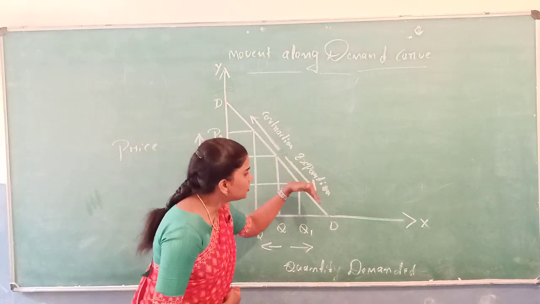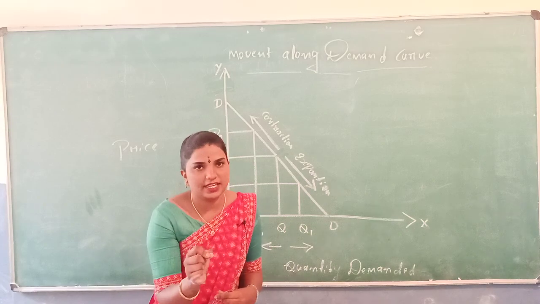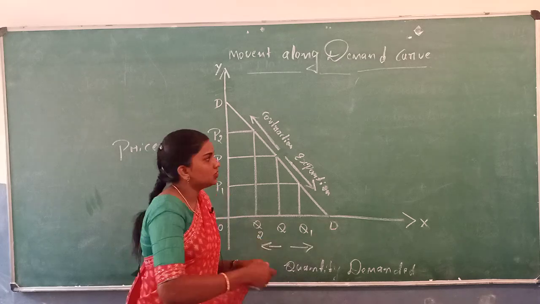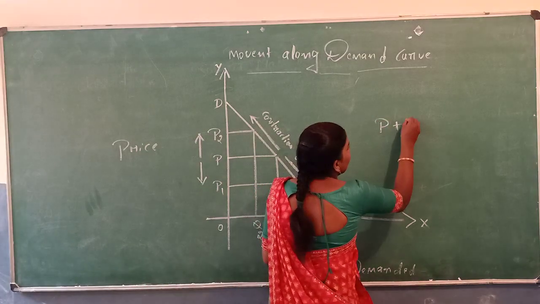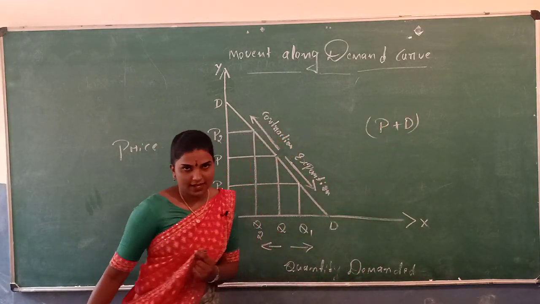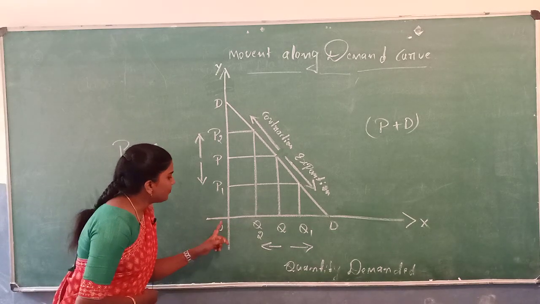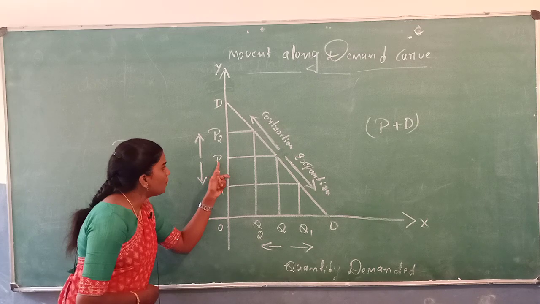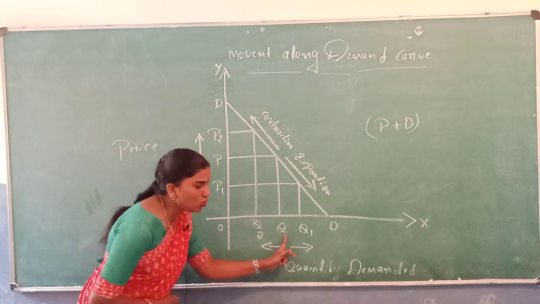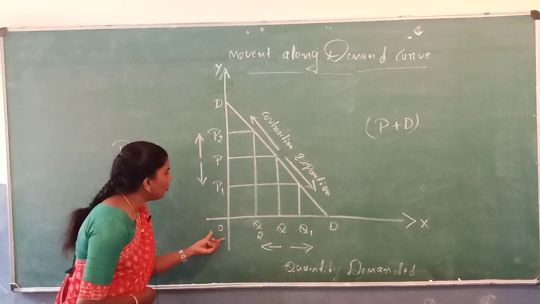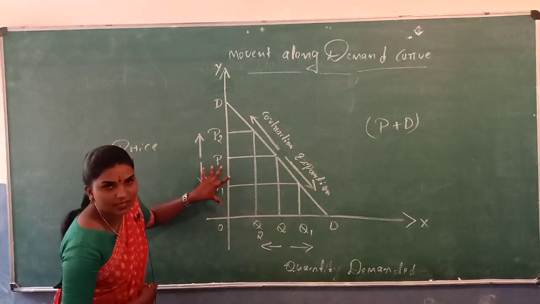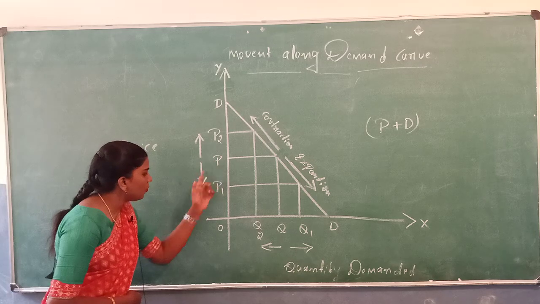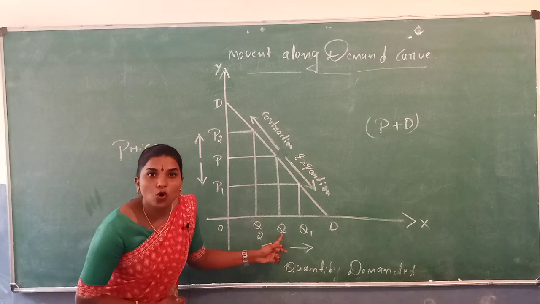It is downward sloping from left to right. This shows the inverse relationship between price and quantity demanded. Here, if the price is OP, the quantity demanded is OQ. If the price is OP, the quantity demanded will be OQ.